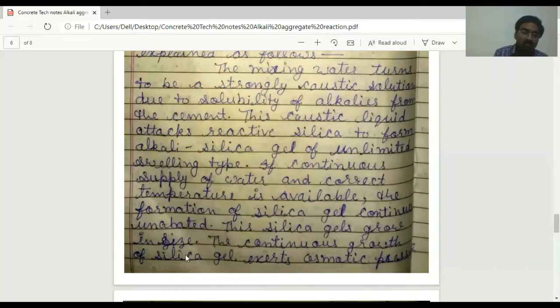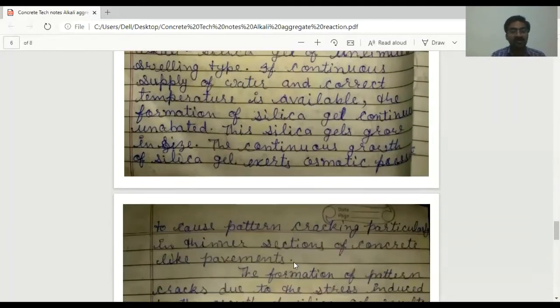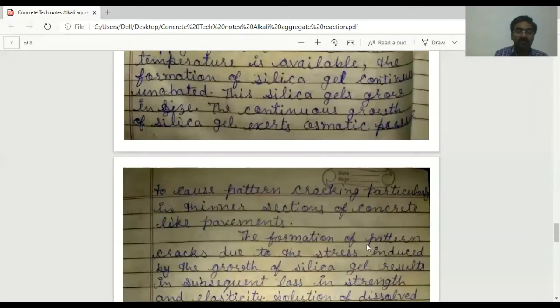The continuous growth of silica gel exerts osmotic pressure to cause pattern cracking, particularly in thinner sections of concrete like pavement, due to volume increase. The formation of pattern cracks is due to the stress induced by the growth of silica gel.